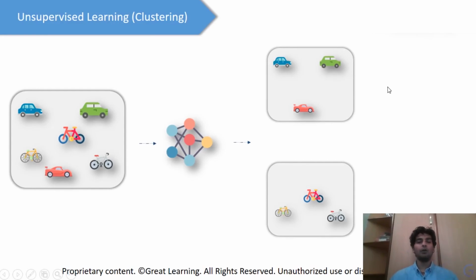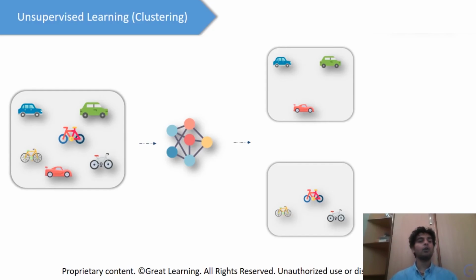There are two concepts over here. One is known as intra-cluster similarity and the other is known as inter-cluster dissimilarity. Intra-cluster similarity means the items or objects present inside a group are very similar to each other, and the items present in two different clusters are very dissimilar. We have all of the cars in this cluster, so there is very high intra-cluster similarity. When we compare these bicycles to these cars, both of these items are very different, and that is why there is very high inter-cluster dissimilarity.